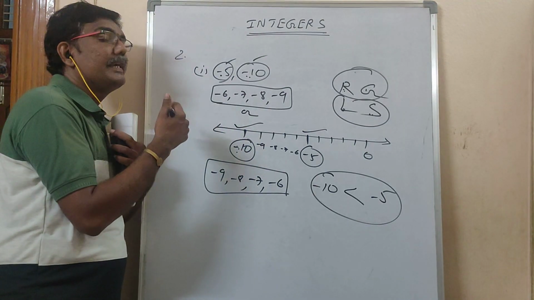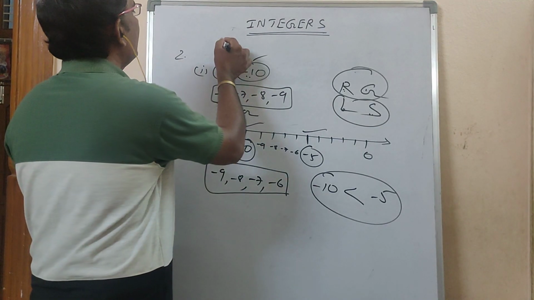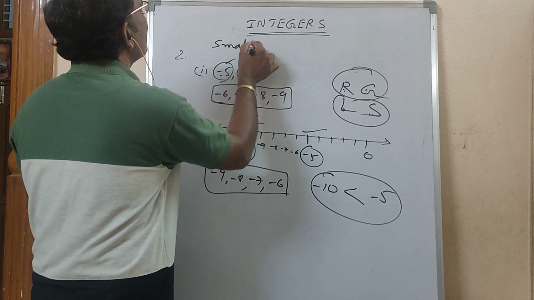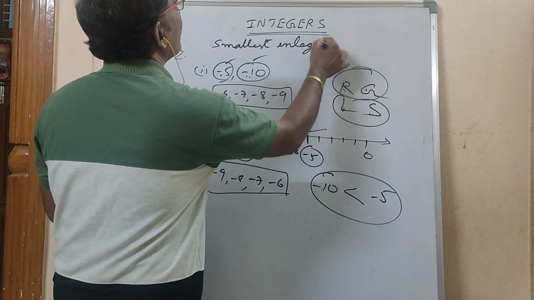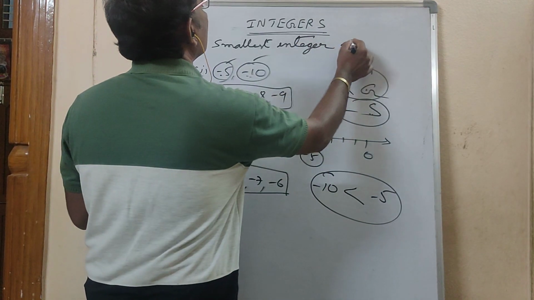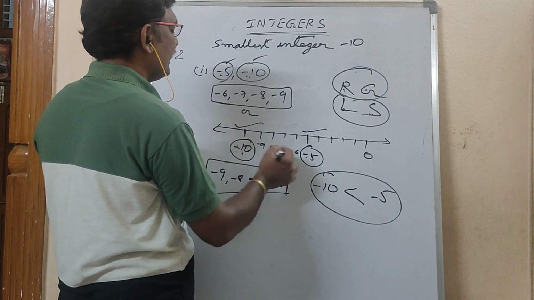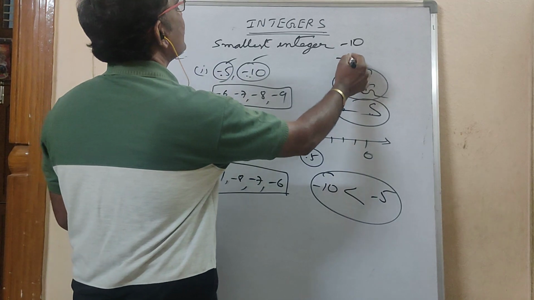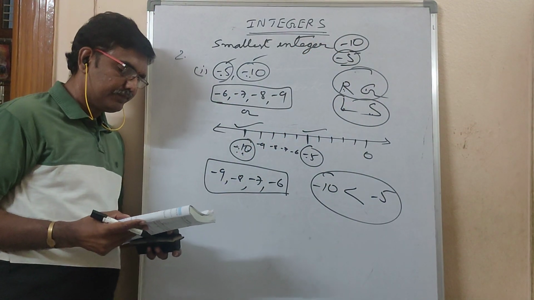You have to write biggest integer, smallest integer. In these two, the smallest integer is what? Minus 10. The biggest integer among these two is what? Minus 5. So in the answer you have to write this.